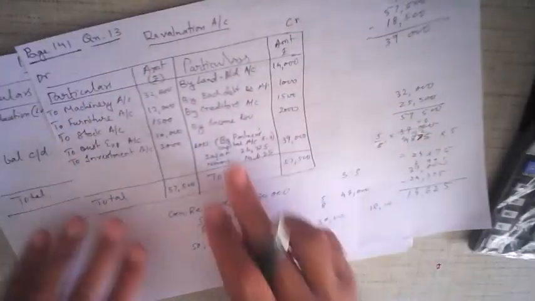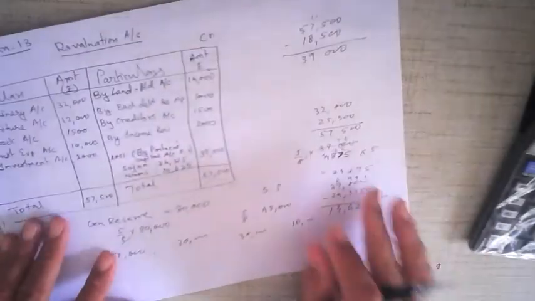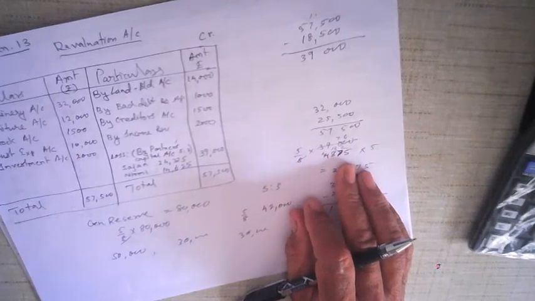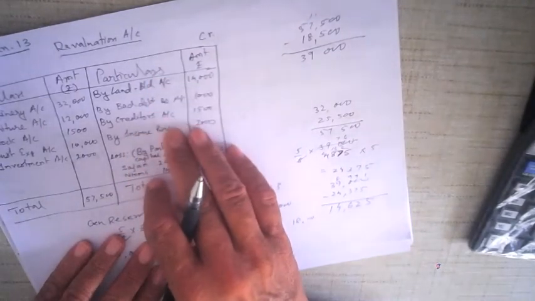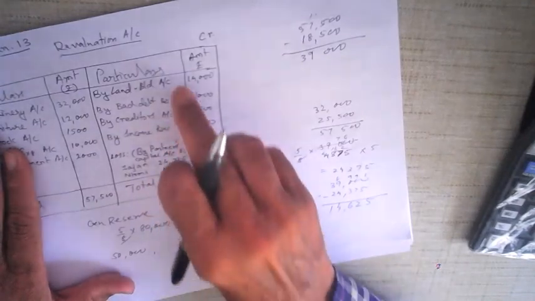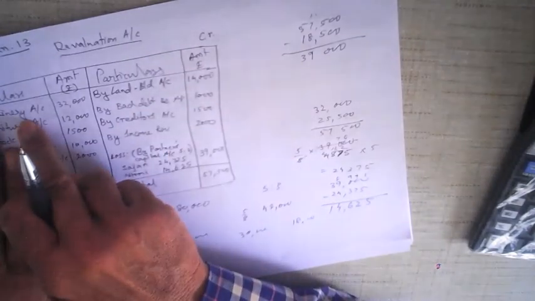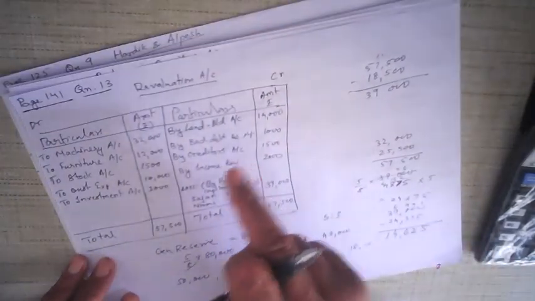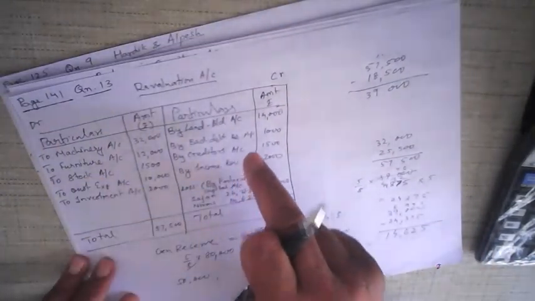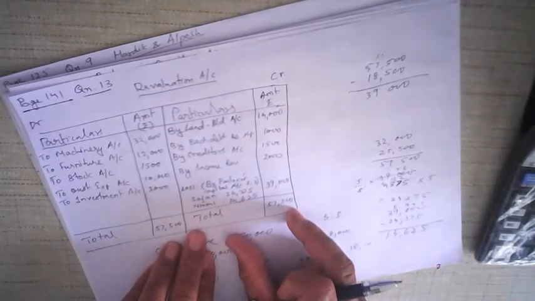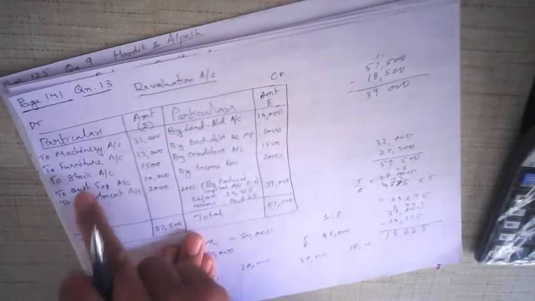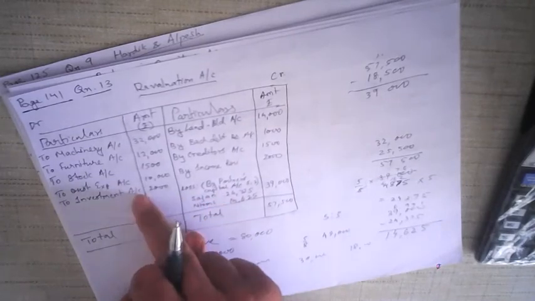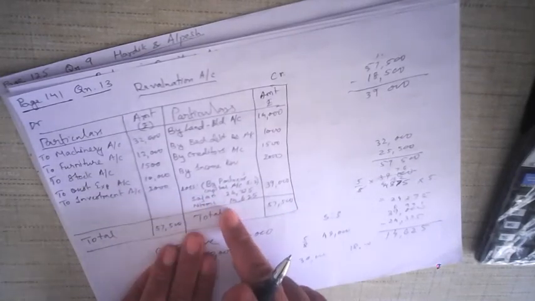Once again, just to wind it up, first what do we do? We first prepare the revaluation account. How do we prepare the revaluation account? We look at the adjustments and we look at the old balance sheet. Write down what is increasing and decreasing on both the sides. If assets increase, on this side; if assets decrease, on this side. If liability increases, then here. If liability decreases, on the credit side. Then find the total. Credit balance, profit. Debit balance, loss. In this case, it was debit balance, so there was loss.